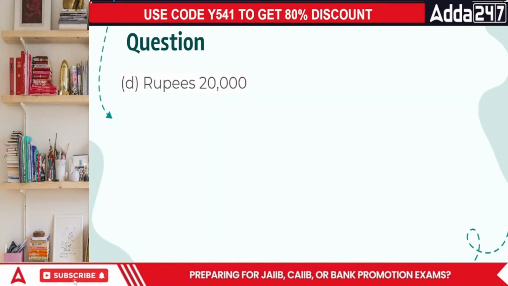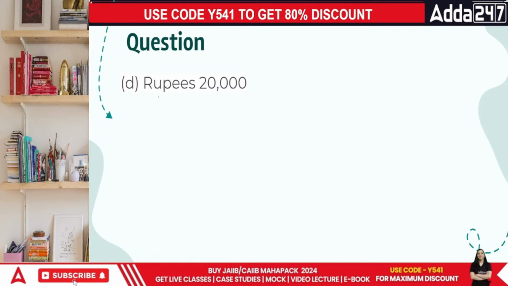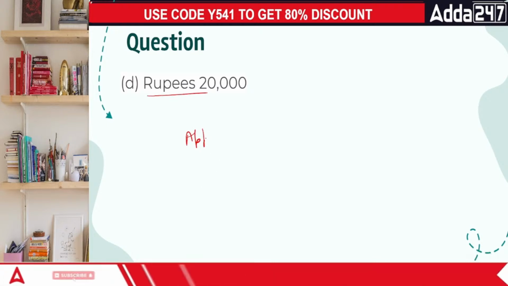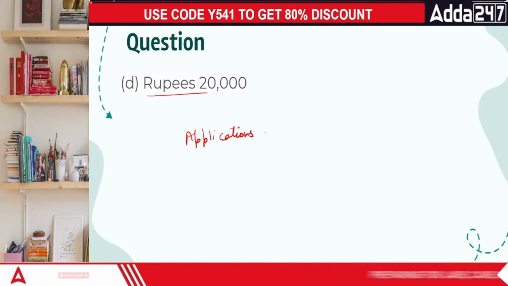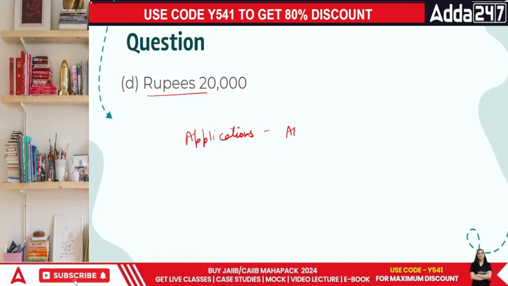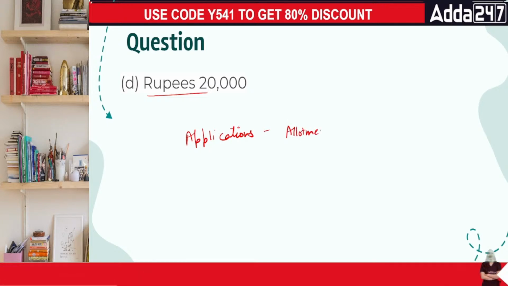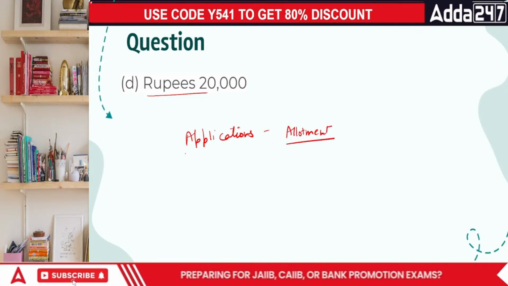Okay, this is the answer. The answer is 20,000. The format which I was using was that applications are always on the left hand side and your number of shares allotted are on the right hand side. Okay?